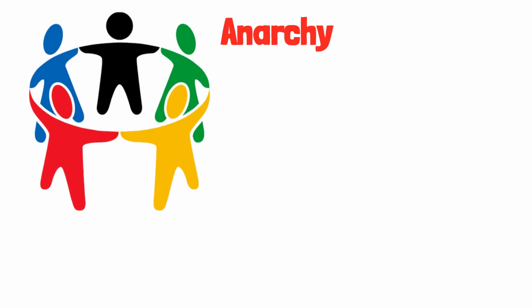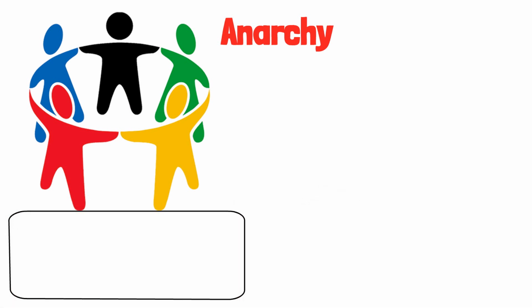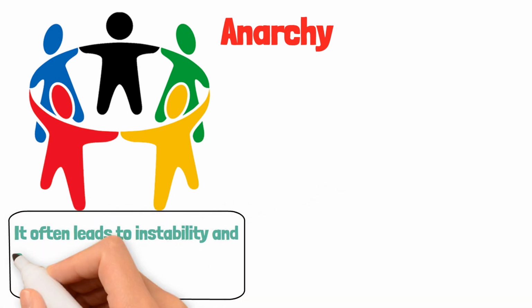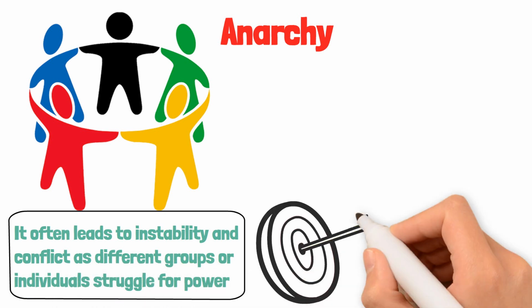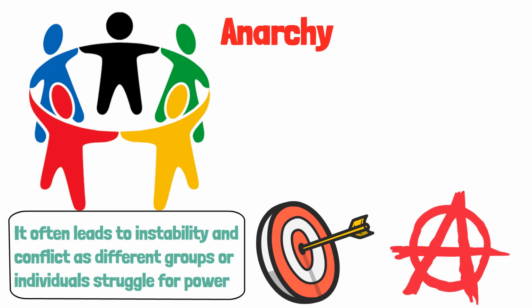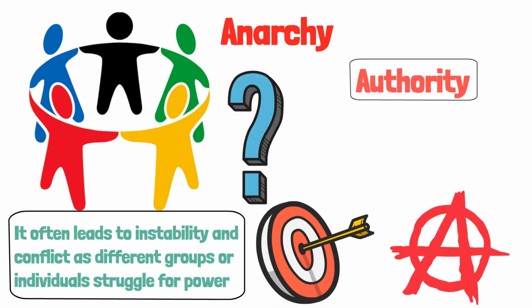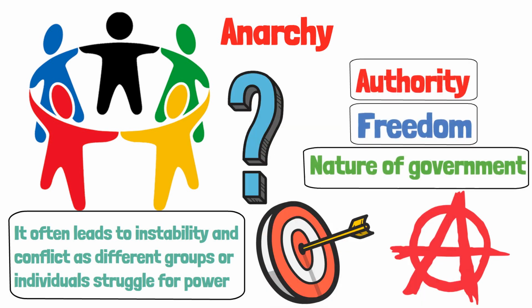In theory, anarchy aims for a society where people work together without coercion, but in practice, it often leads to instability and conflict as different groups or individuals struggle for power. Despite its challenges, anarchy raises important questions about authority, freedom, and the nature of government.